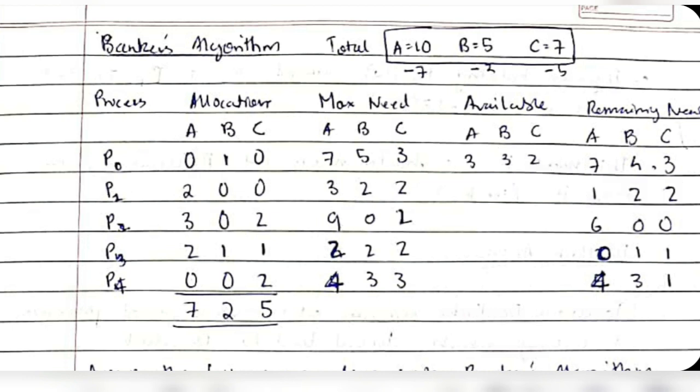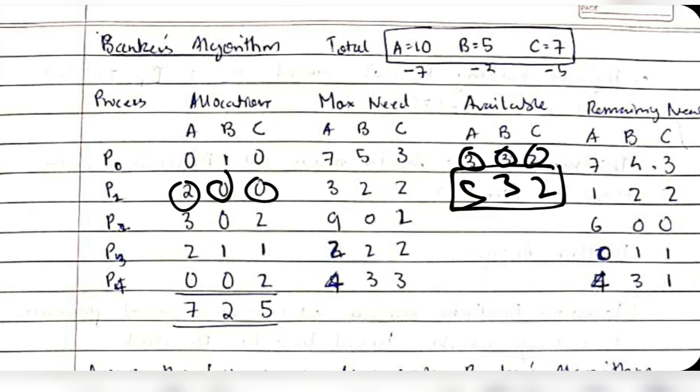When it exits the queue, the allocated resources will be released. That means these resources will be free now. We can add these resources to the available list. Then we'll have the total resources as 2 plus 3, 5, 0 plus 3, 3, 0 plus 2, 2. Now this is the available resources which we have after executing the process P1.